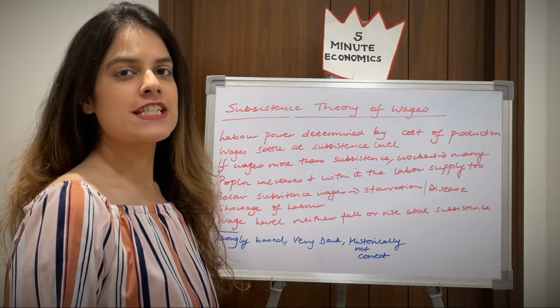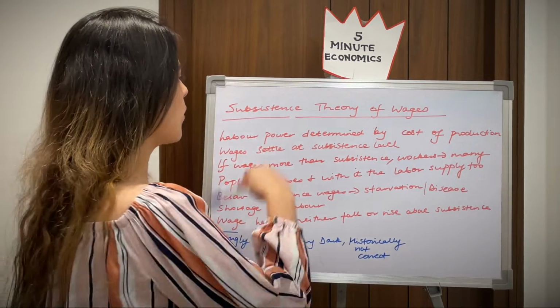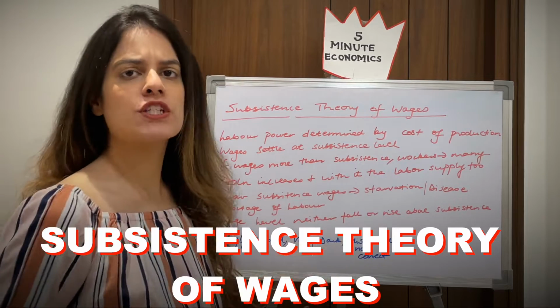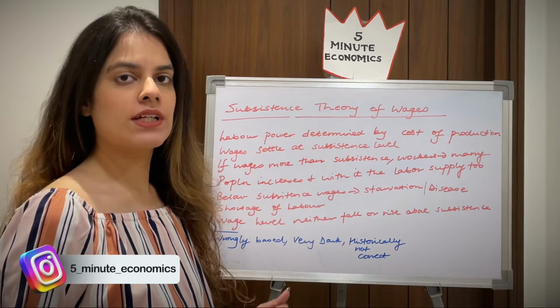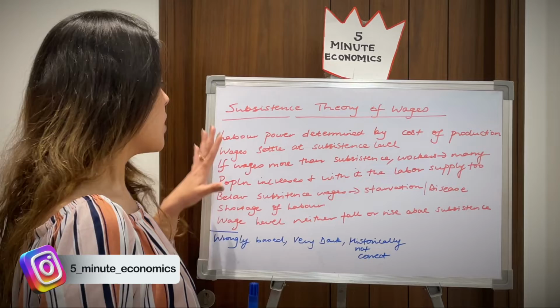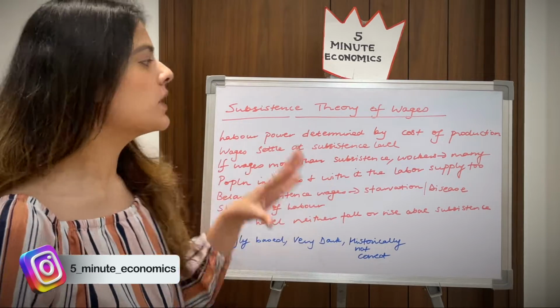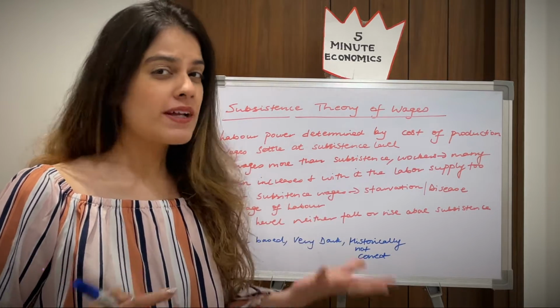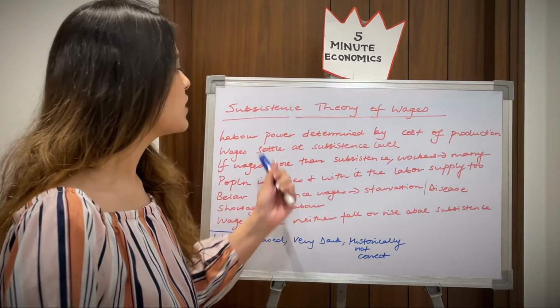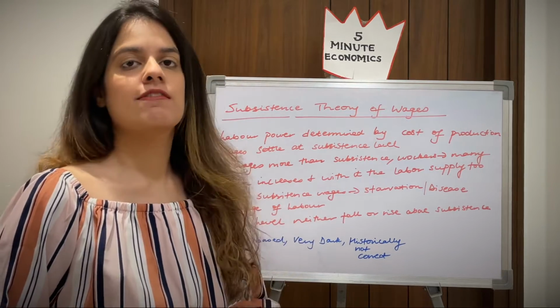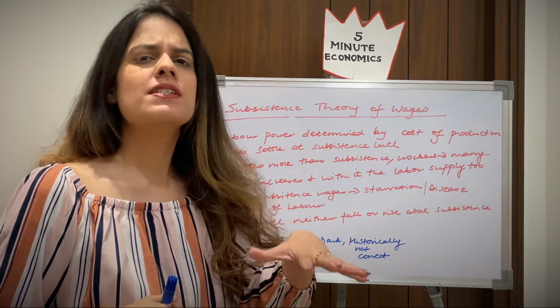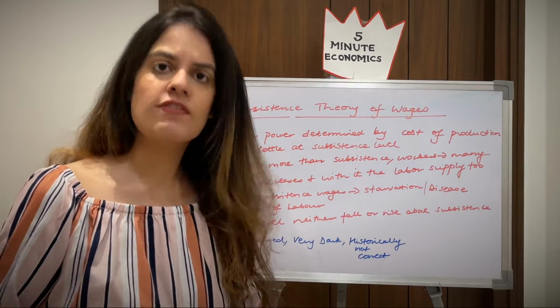So guys, coming to our first theory, which is called the subsistence theory of wages. What exactly is this theory? I'll let you know in a few minutes. It says that labor power is determined by cost of production. What does it mean? It means that wages tend to settle at the subsistence level. Subsistence is the minimum level which is needed for our survival.